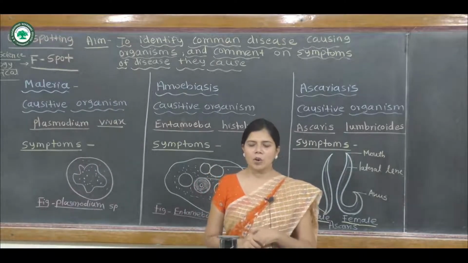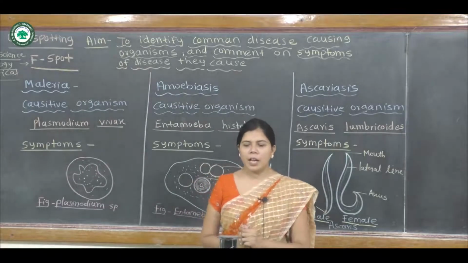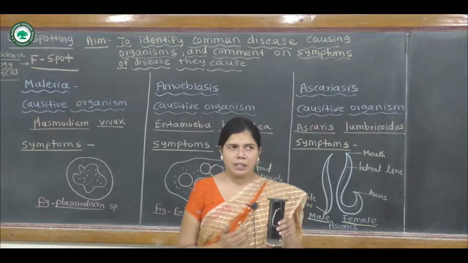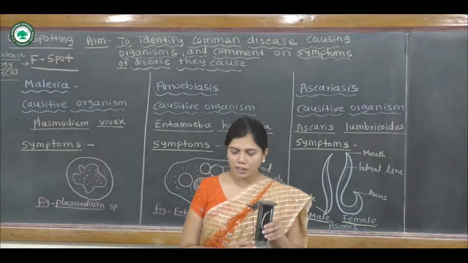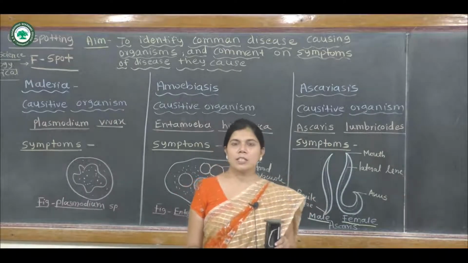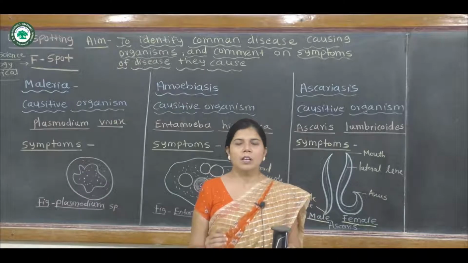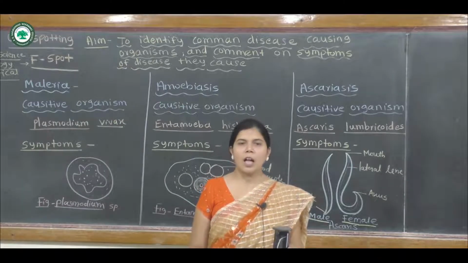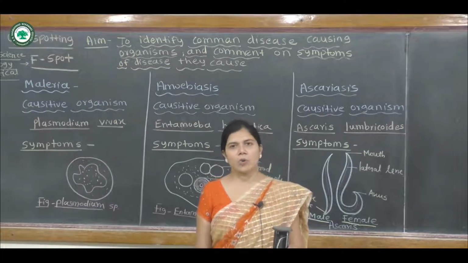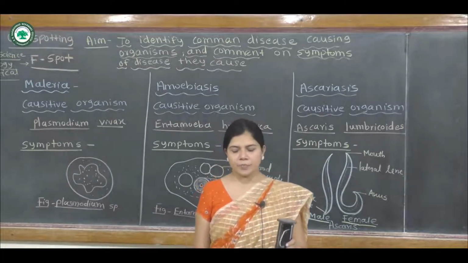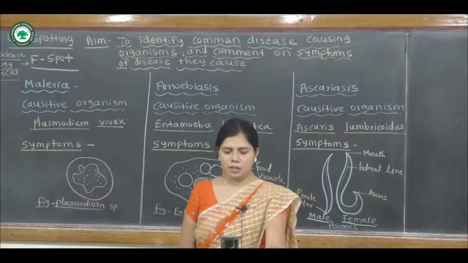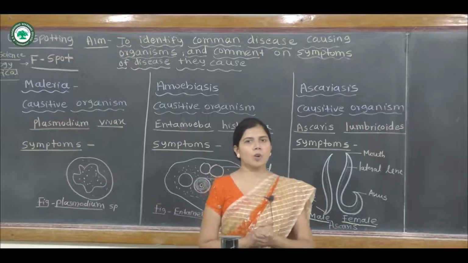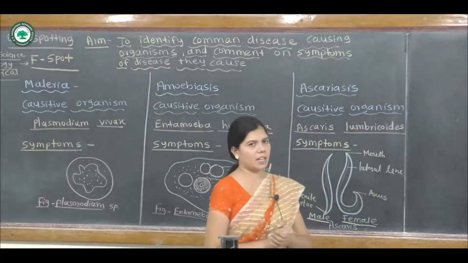The body is elongated, cylindrical in shape, and creamy or pinkish in color. The lateral line is present in the body, and the sexes are separate, that is, unisexual in nature, and sexual dimorphism is well marked in Ascaris. The body is covered with cuticle. Let me discuss the symptoms of the disease ascariasis.